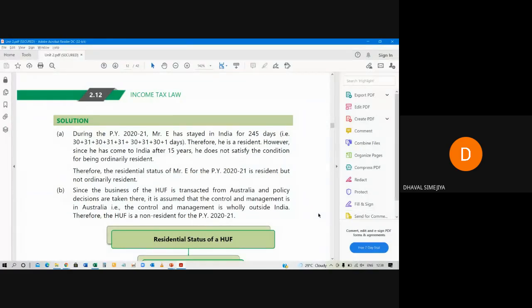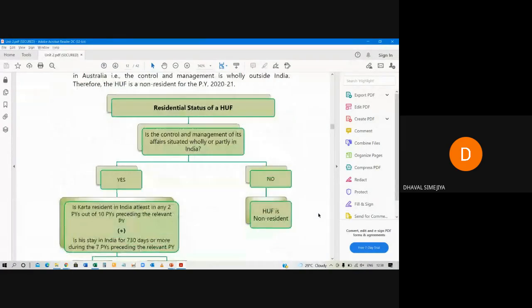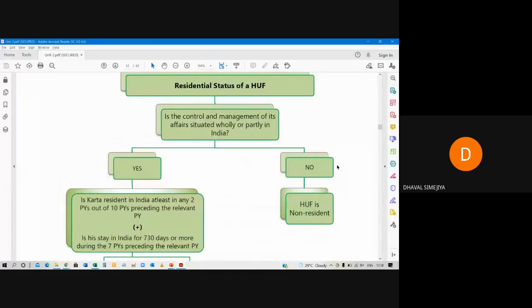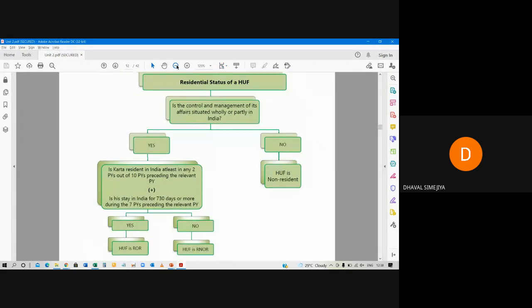Look, this chart will give you the whole idea. Residential status for HUF: control and management within India. If the answer is yes, then we will check the additional conditions. If the answer is no, then non-resident.